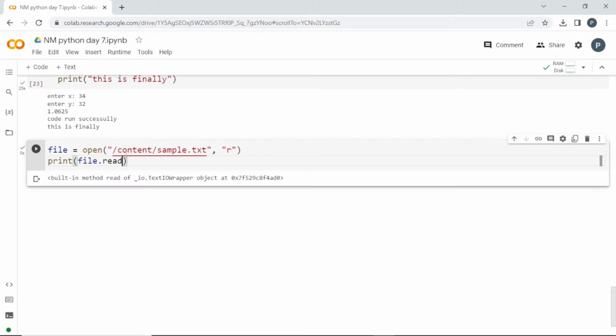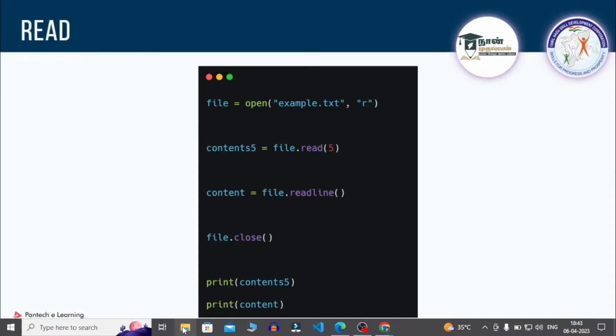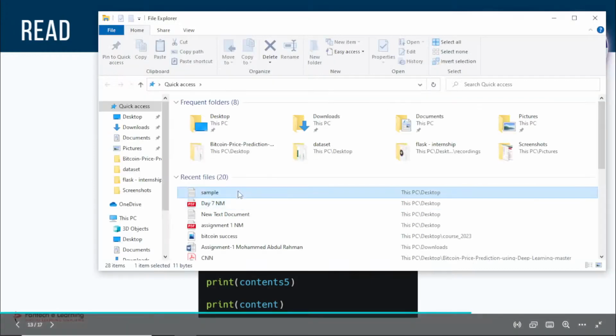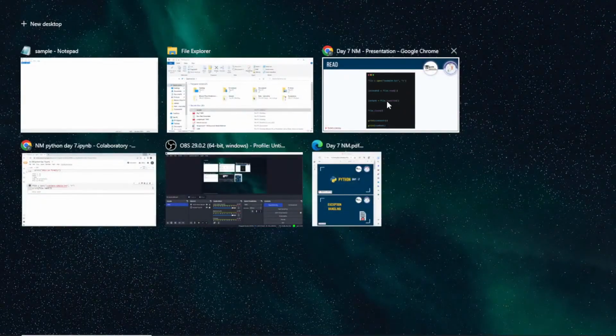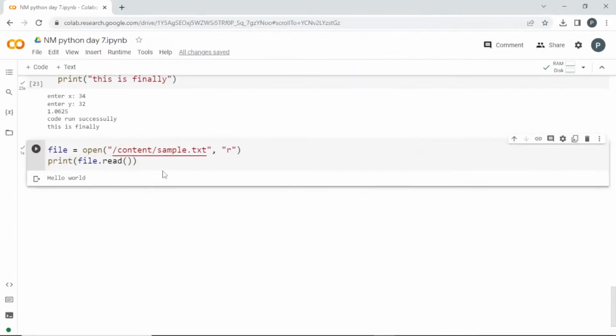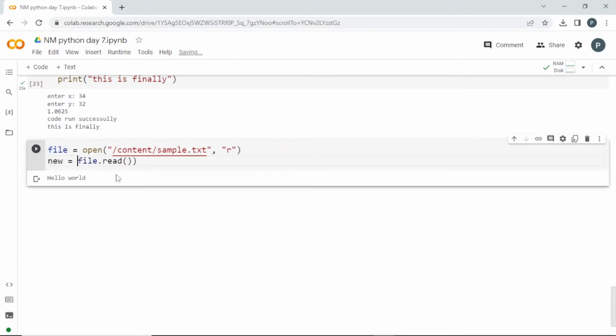it is not showing anything. So here I have to add the text. I have written hello world in my text file. I'll open this sample file, and you can see here I have this hello world which is loaded there. So this text file is now here in my Colab and it is linked now. Since we are loading it in read mode, it is reading that. If you want to store it anywhere, you can store it in a new variable, and these contents will be there.